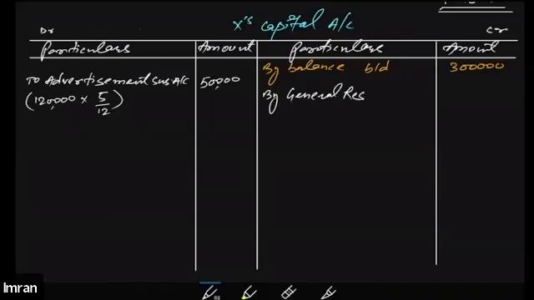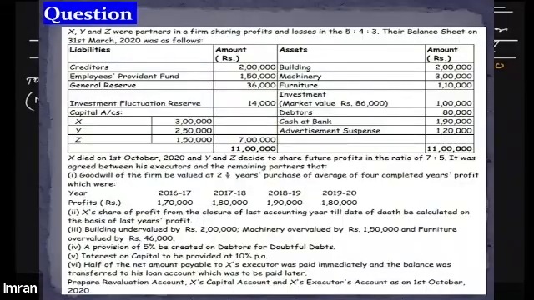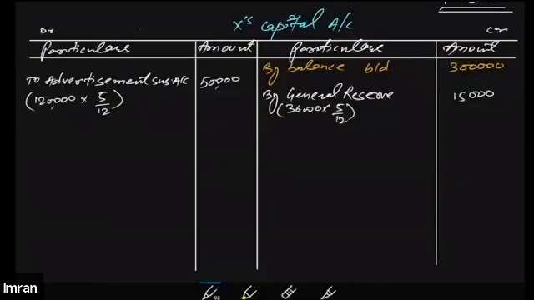Just let me know if you are having any difficulty understanding any point. 46,000 into 5 upon 12. This will give us 15,000. Is it clear? Yes or no? Yes, sir.